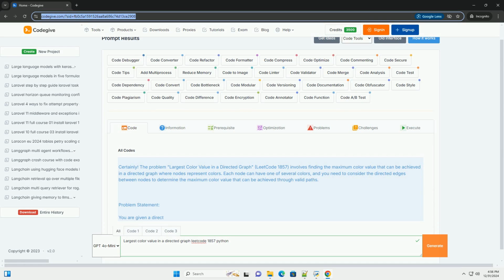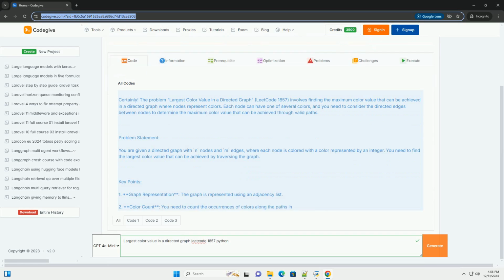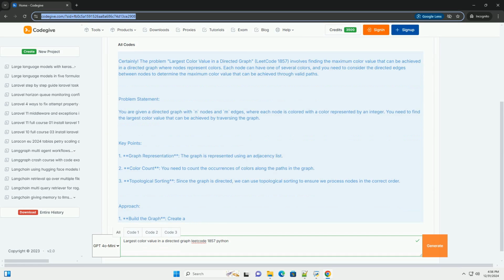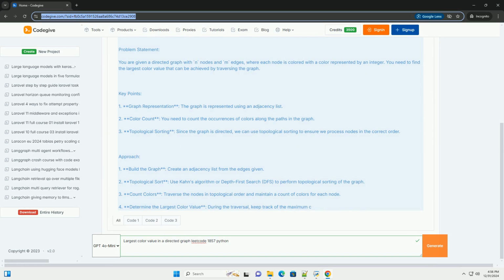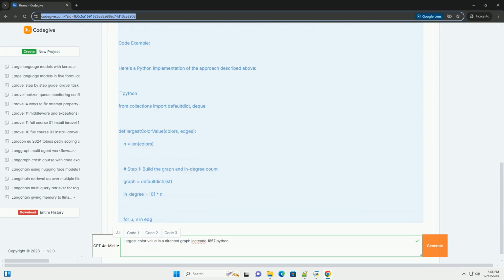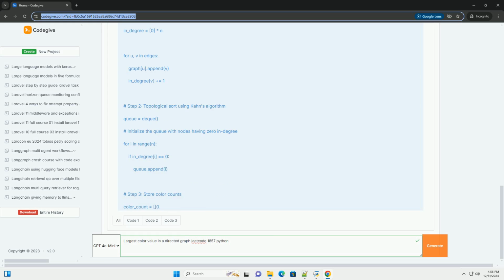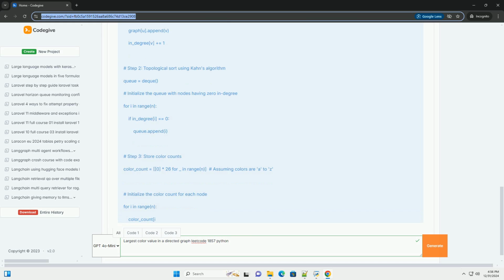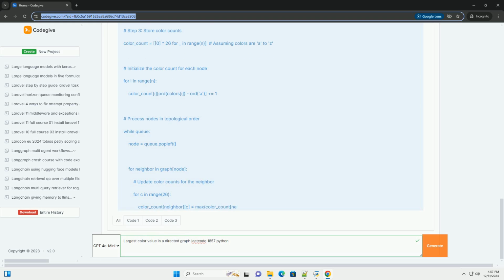Certainly. The problem, largest color value in a directed graph, LeetCode 1857, involves finding the maximum color value that can be achieved in a directed graph where nodes represent colors. Each node can have one of several colors, and you need to consider the directed edges between nodes to determine the maximum color value that can be achieved through valid paths.